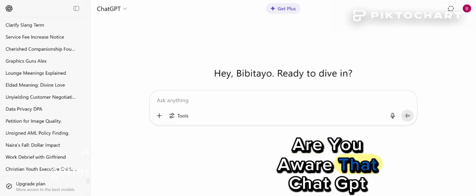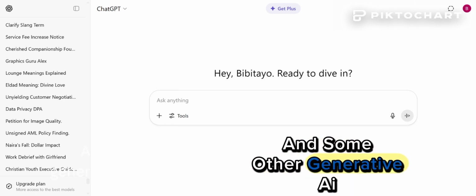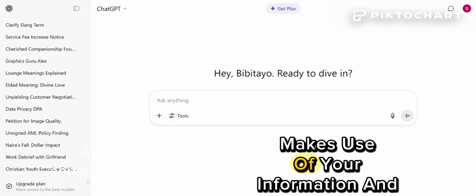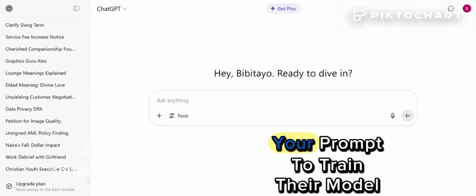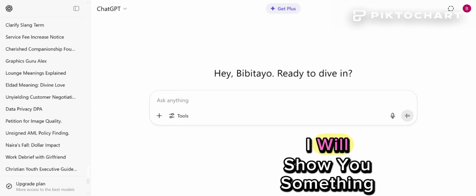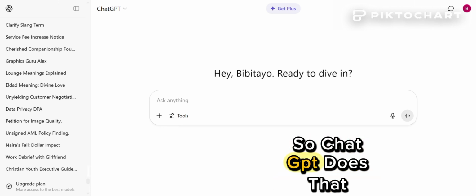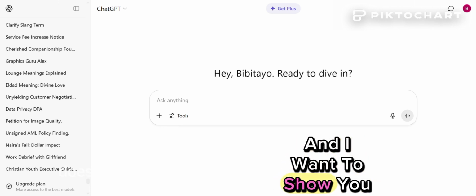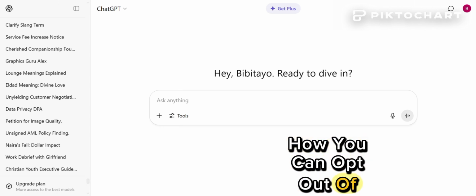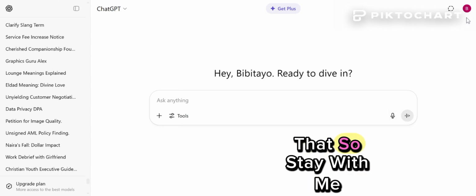Are you aware that ChatGPT and some other generative AI makes use of your information and your prompt to train their models? I will show you something. So ChatGPT does that, and I want to show you how you can opt out of that. So stay with me.